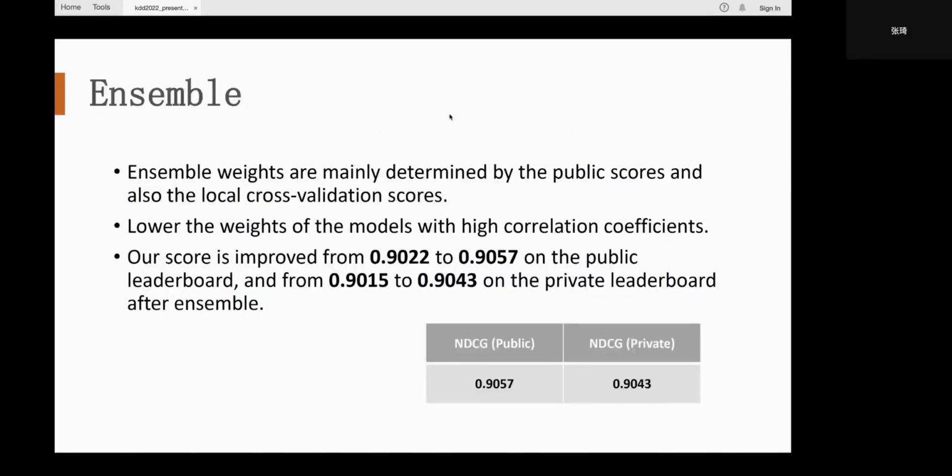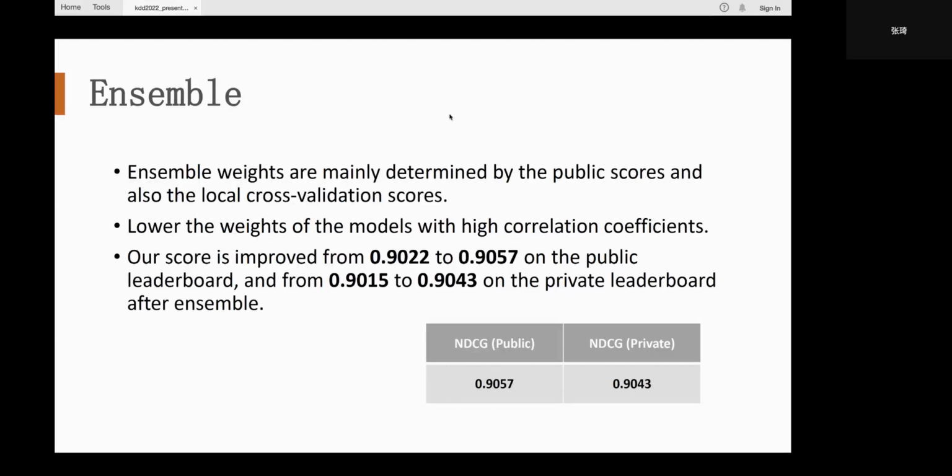At last, model ensemble is used to achieve the final boosting. We use different model backbones with different settings, as mentioned above, to improve the gain of the ensemble. The model ensemble weights are mainly determined by the public scores and also the local cross-validation scores.